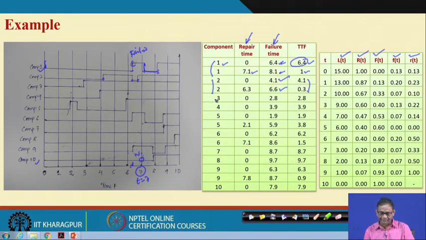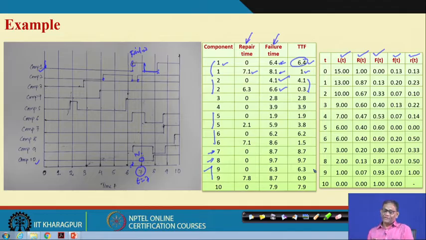In the same manner, component 3 has 1 time to failure, component 4 has 1, component 5 has 2, component 6 has 2, component 7 has 1, component 8 has 1, similarly component 9 has 2 observations and component 10 has 1 observation for time to failure. Essentially, if we count how many observations we obtain, it is 15 observations.